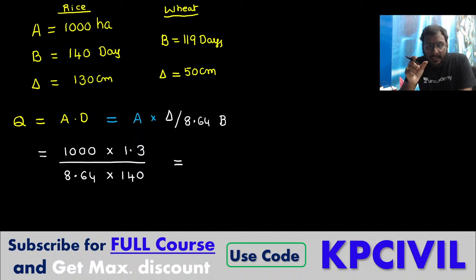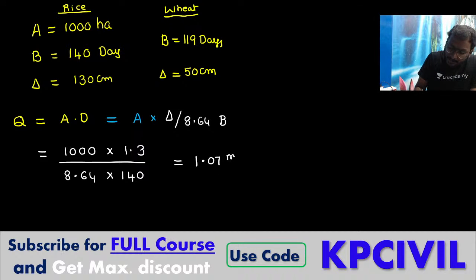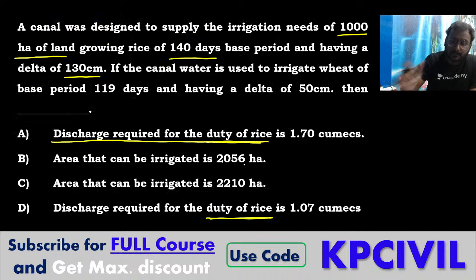Area 1000 hectares, duty 1.3 by 8.64 into 140. What is the discharge you are getting now? 1.07. Yes, 1.07 meter cube per second. Good. So it is the answer.